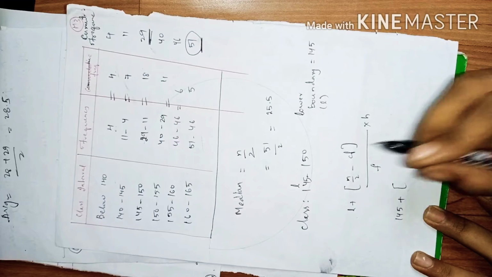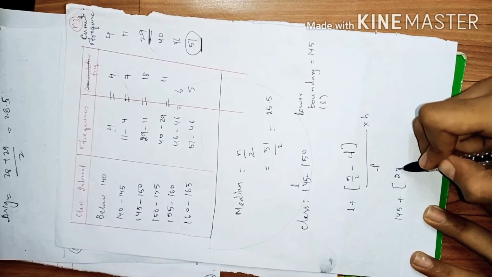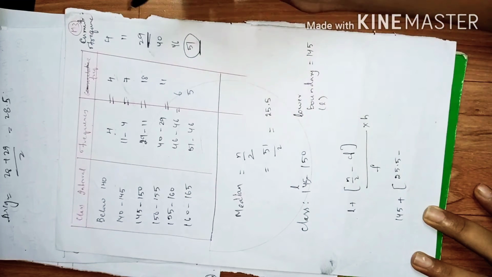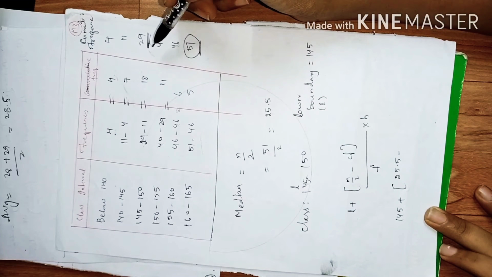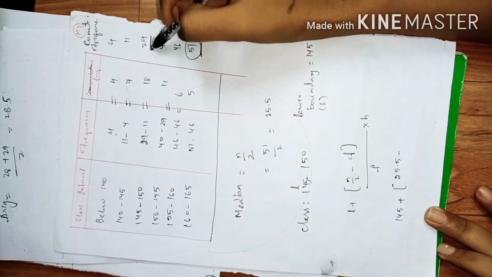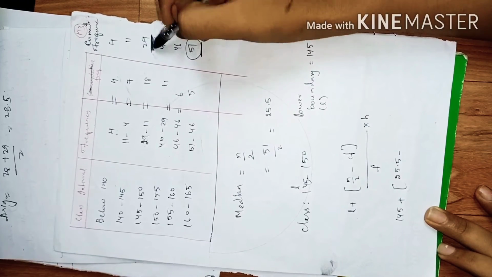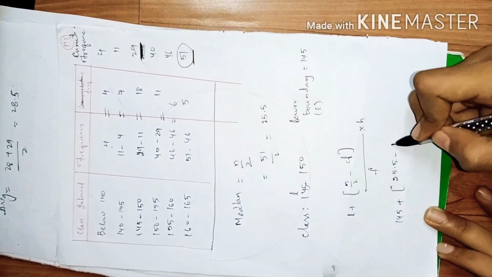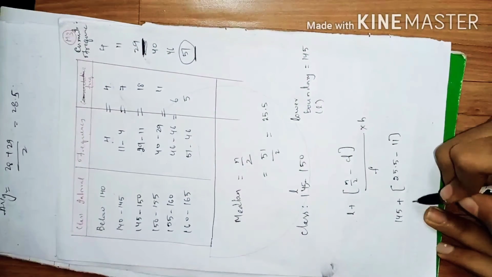N by 2 we already found to be 25.5. Now what is the cumulative frequency there? We need to take the cumulative frequency of the preceding class, so the preceding value is 11. Subtract 11 from it, divided by f.